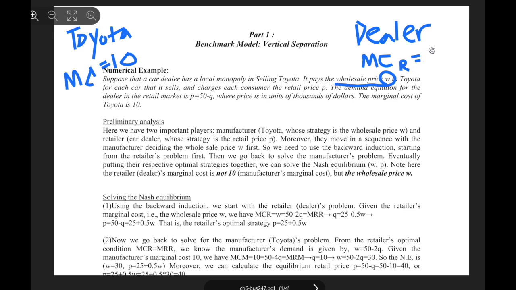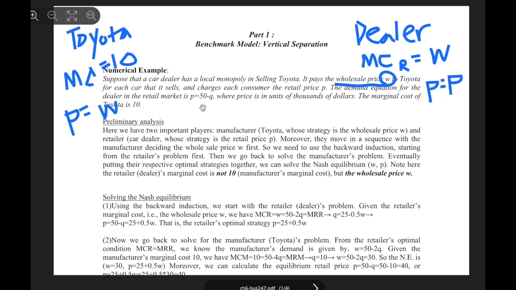The marginal cost for the retailer is W, right? So what is the price for Toyota? Toyota is not selling directly to the consumer, right? There is the first step, there's the second step. So they sell to the dealer at the price of W, right? And the price for the dealer is the final price P, right?